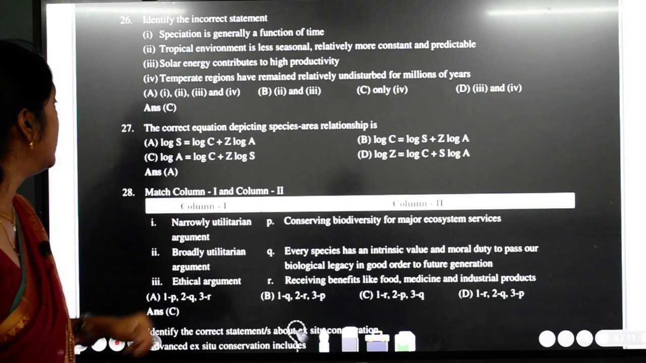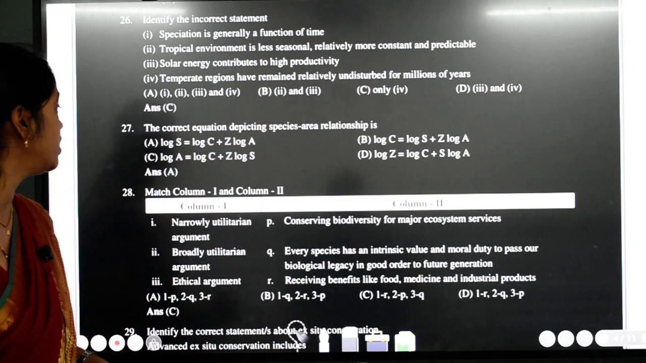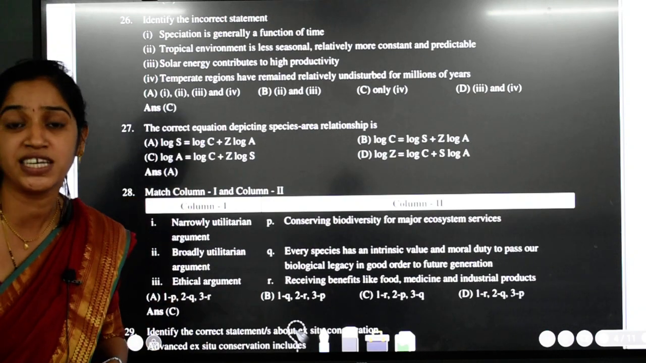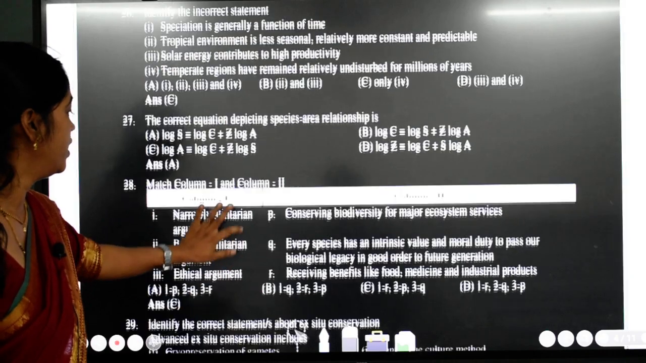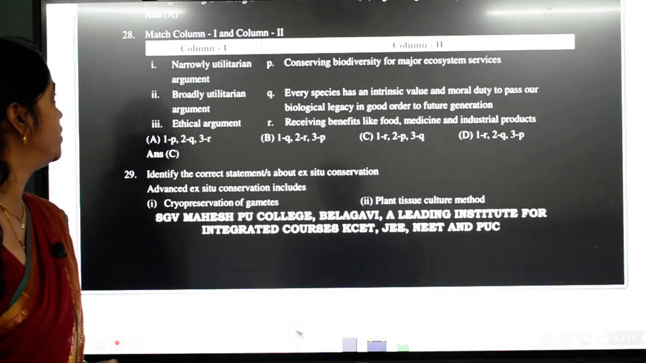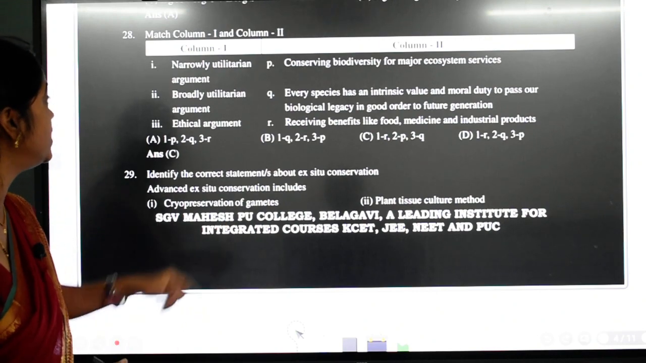27th question. The correct equation depicting species area relationship, straight question. It is log S equals log C plus Z log A. Answer is A. 28th question. Match column 1 with column 2. I'll straight away tell you the answer.